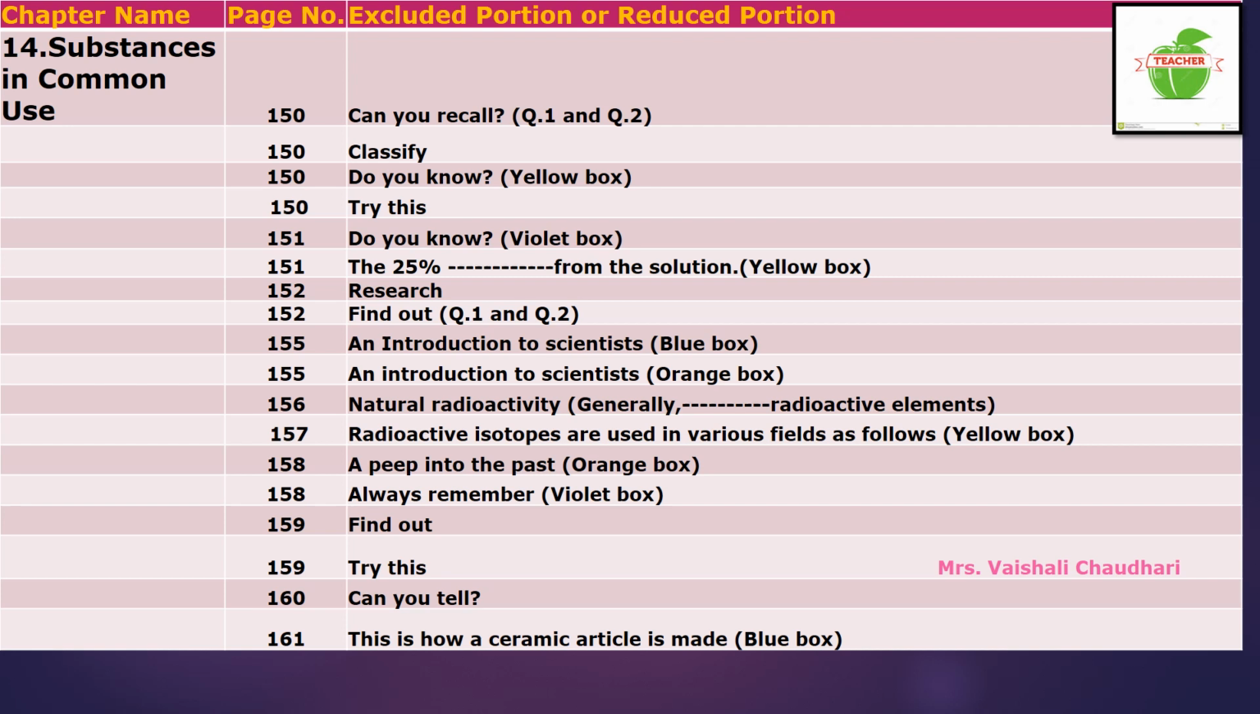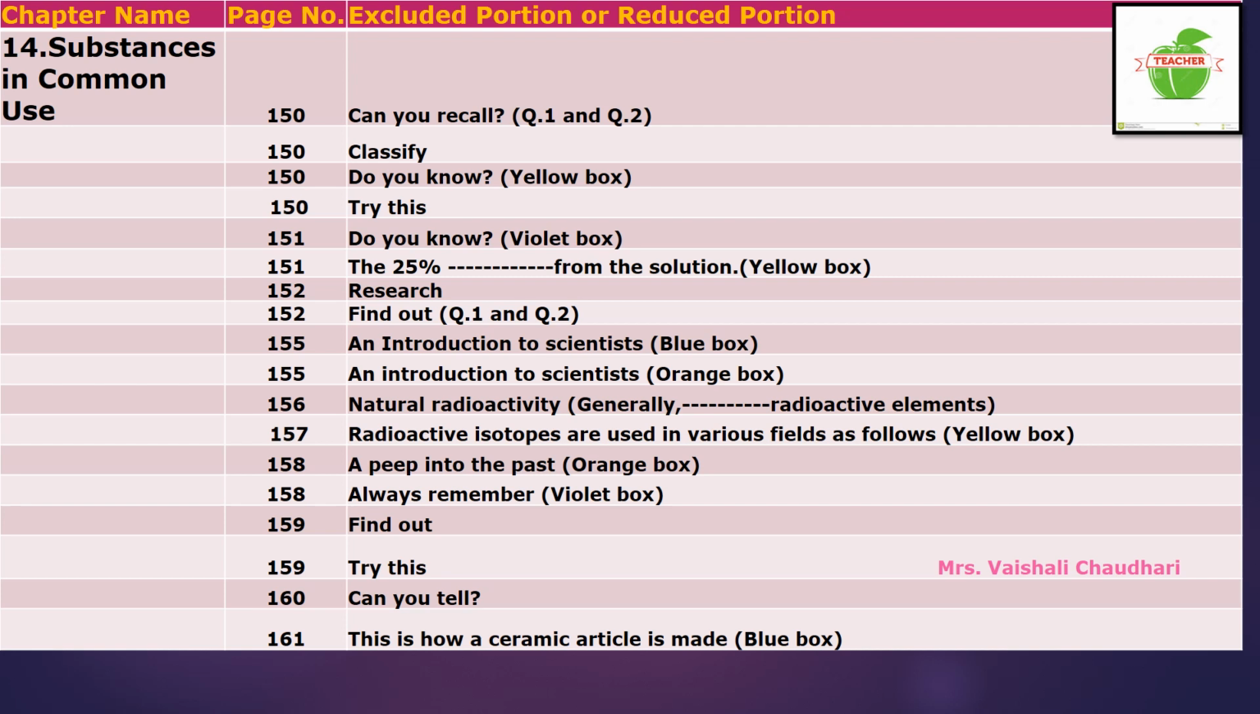Now come to page number 156. There is natural radioactivity, that topic in the blue box. In that natural radioactivity, the paragraph from the word "generally" to the words "radioactive elements" is excluded from your syllabus. At least one time you can read that paragraph. Now on page number 157, a big yellow colored box is there: "Radioactive isotopes are used in various fields as follows." That topic is excluded from your syllabus.